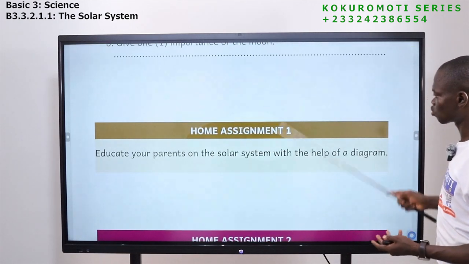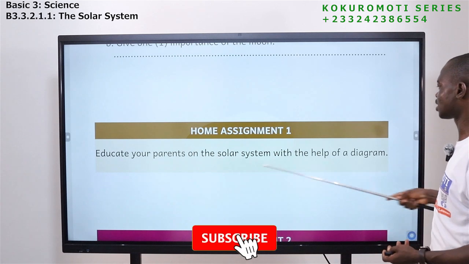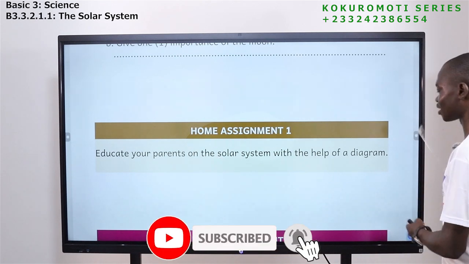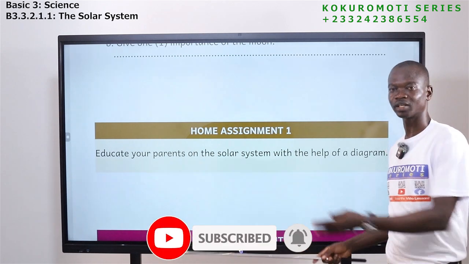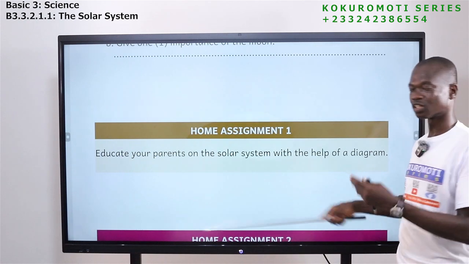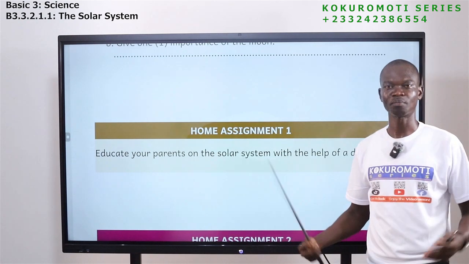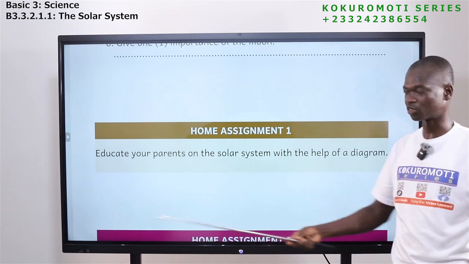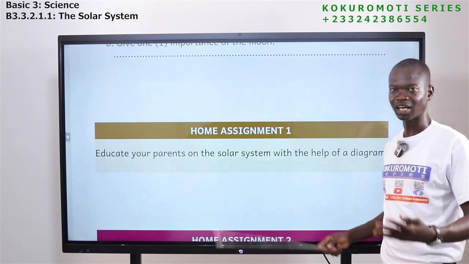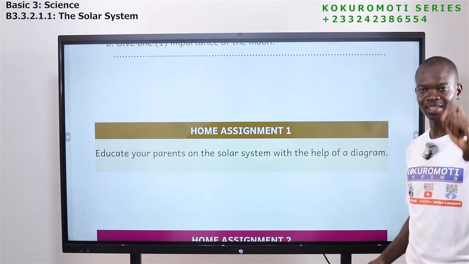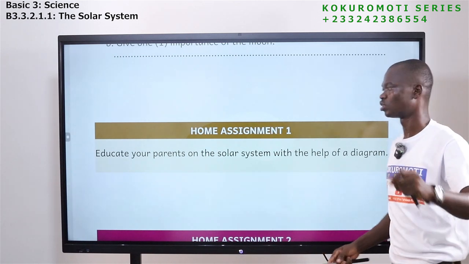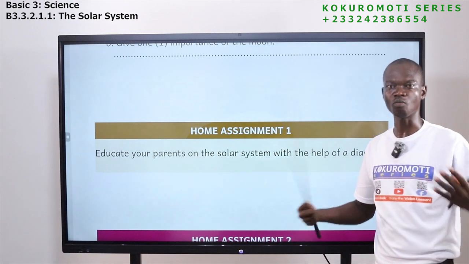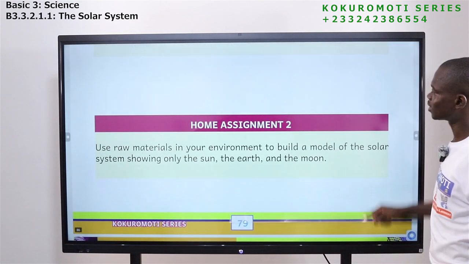The home assignment, the first one is this: educate your parents on the solar system with the help of a diagram. So you are going to draw something, what I drew on the board, draw something, and then educate your parents about the solar system, what you have learned today. I believe you can do it. At least you should be able to draw the sun, the earth, and then what? The moon. And then you tell them how they all move. Very good.